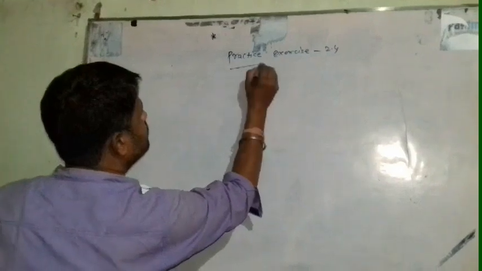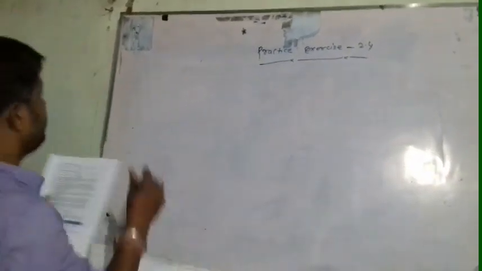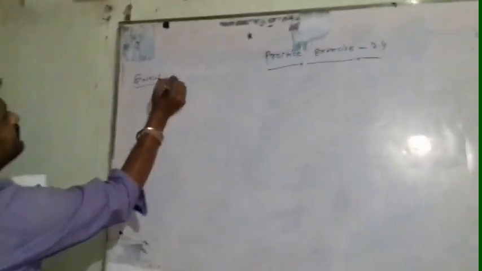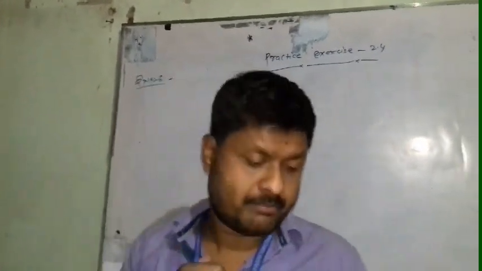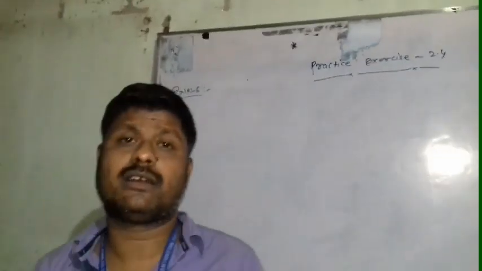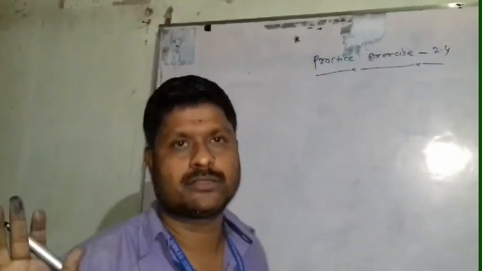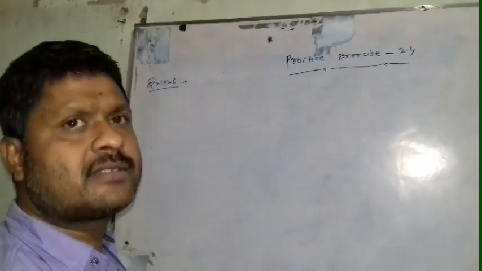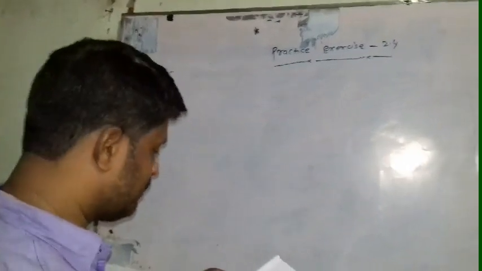Then we have to solve question number 6. I am not solving all these questions, I am only making you understand. That means you have to solve all these questions, and if you have any problem, then you will ask at my mobile number.